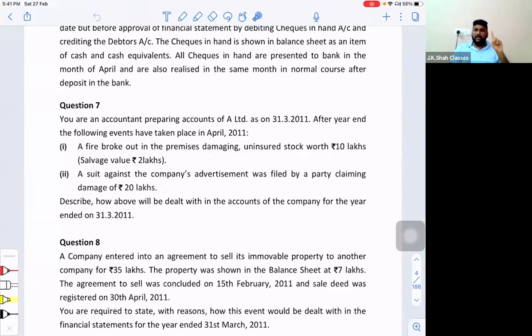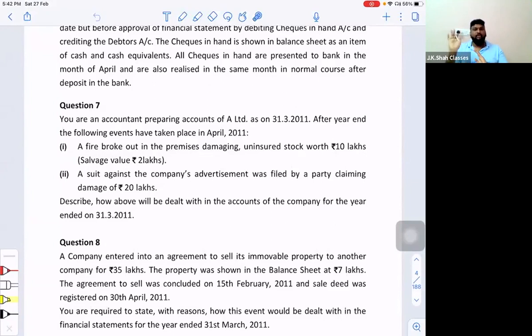Because 3 things I gave: if the loss is remote, ignore. If the loss is reasonably possible, record it in the notes to accounts. And if the loss is probable, then you will be creating a provision as per AS 29. These are the three points which we discussed yesterday with respect to contingencies. But sir, here probability is not given, like what is the chance of occurrence of the loss? So I will simply answer that you have to show this as a contingent liability in the books of accounts.